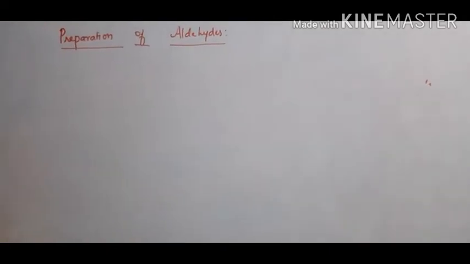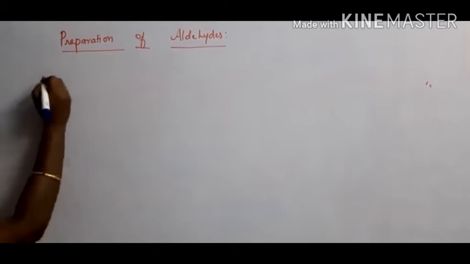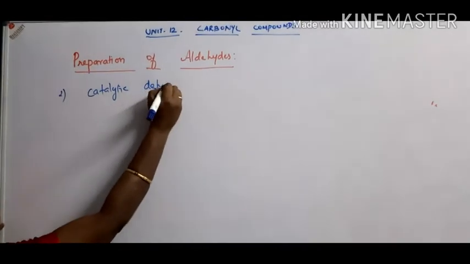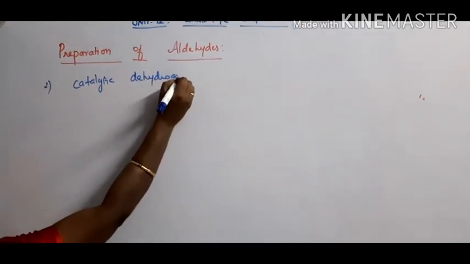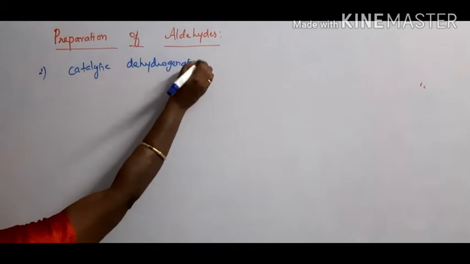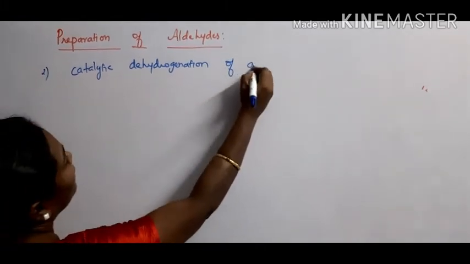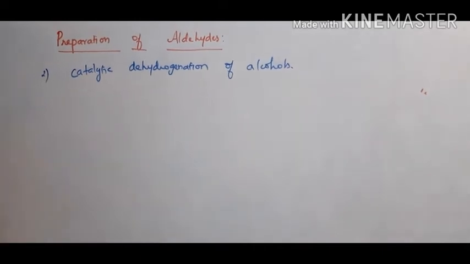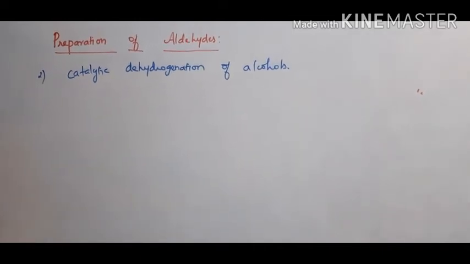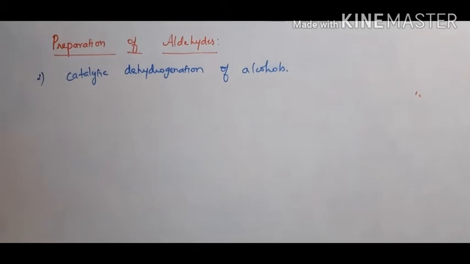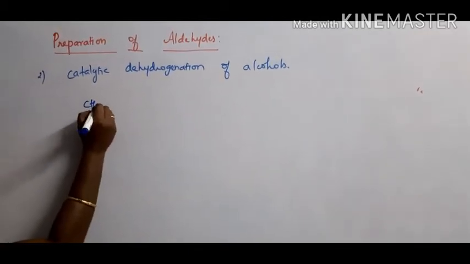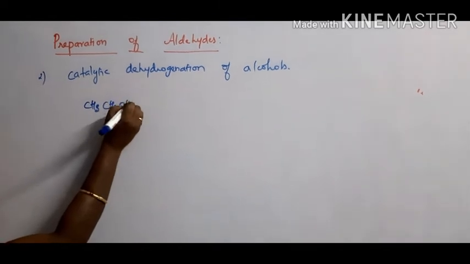While passing the vapors of primary alcohols over a copper metal catalyst at 573 Kelvin, they give aldehydes.